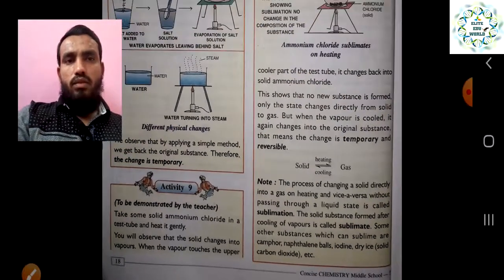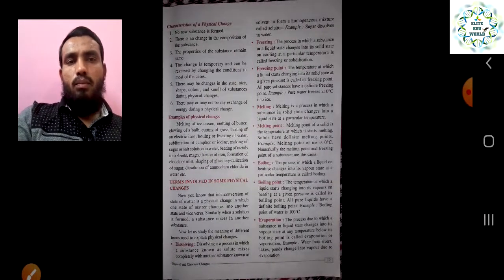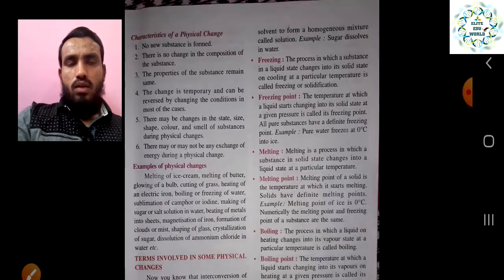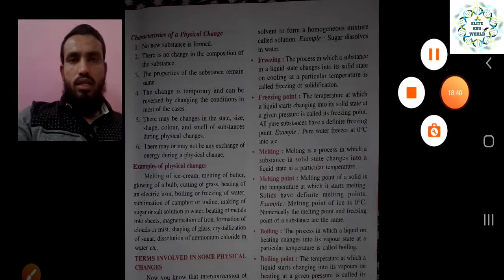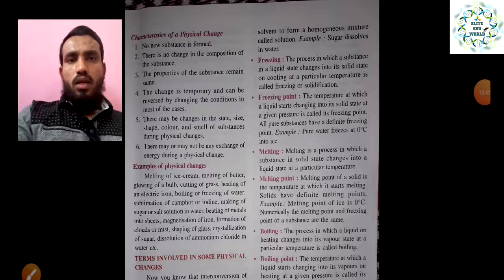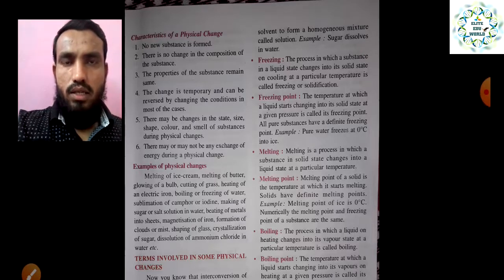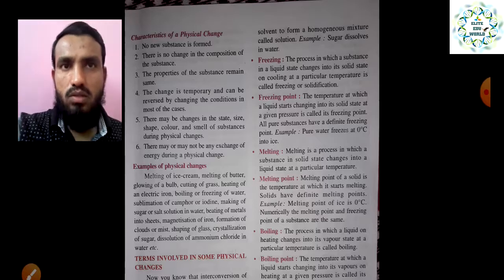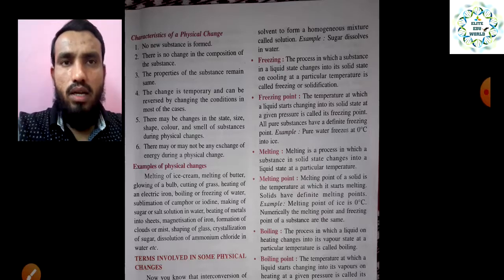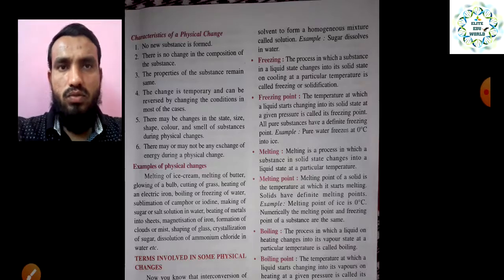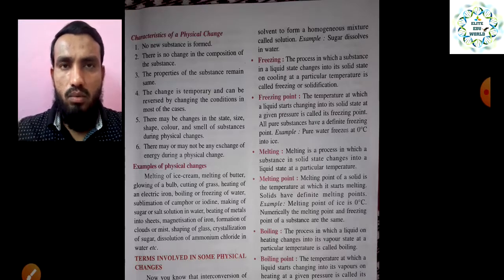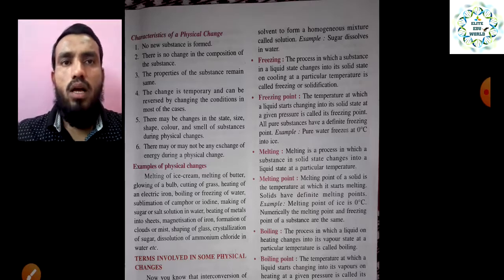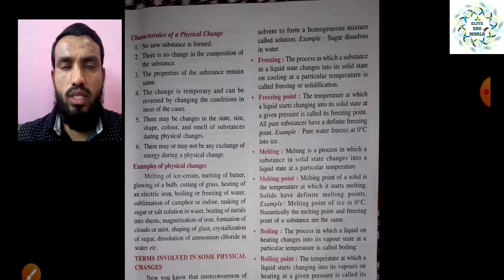So up to here we have seen so many examples of why it is called a physical change, and on what basis we can consider this a physical change. Now next we will see the characteristics of a physical change. In each and everything we will discuss the characteristics. So what characteristics are actually present in a physical change, we will see now. Number one, no new substances form, as I told you. It's only the state of matter changing from one state to another state, and there is no change in the composition.